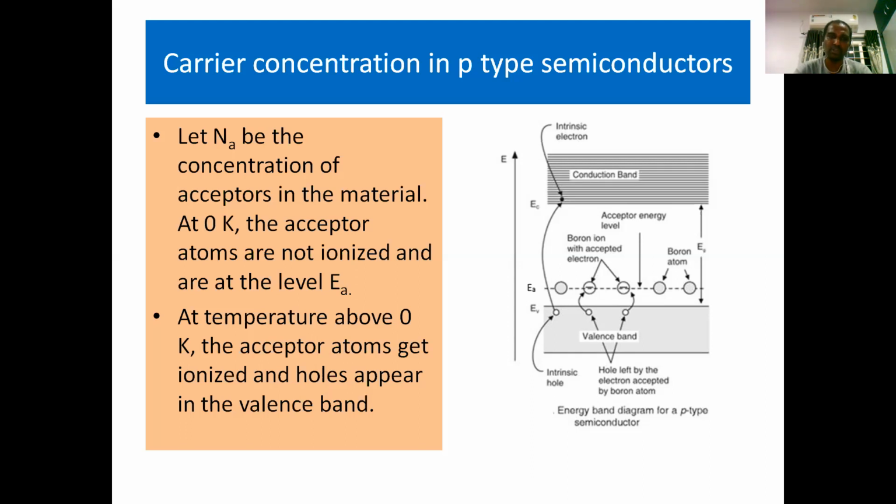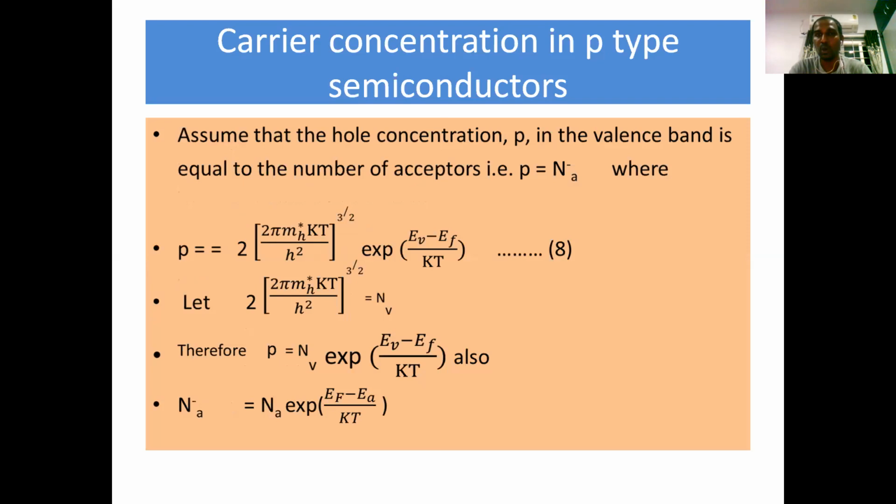At temperatures above absolute zero, the acceptor atoms get ionized. As a result, holes are generated in the valency band. Above absolute zero, more and more acceptor atoms get ionized, so more and more holes are present in the valency band of the P-type semiconductor. Assume the hole concentration p in the valency band is exactly equal to the number of ionized acceptors, Na minus. So p, the number of holes in the valency band, is equal to Na minus, the number of ionized acceptor atoms.